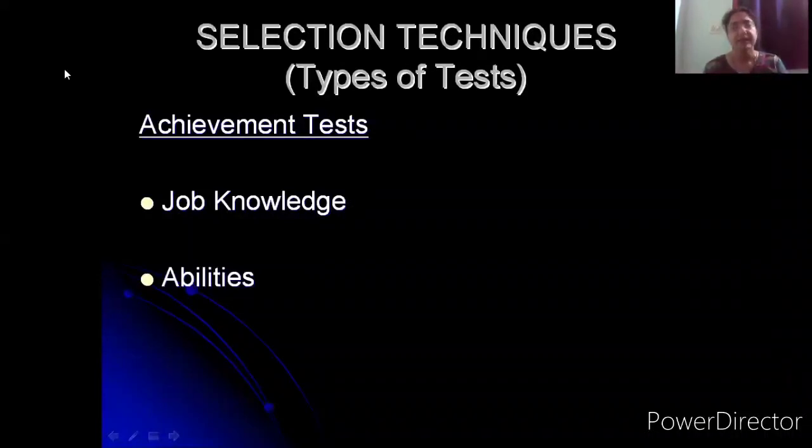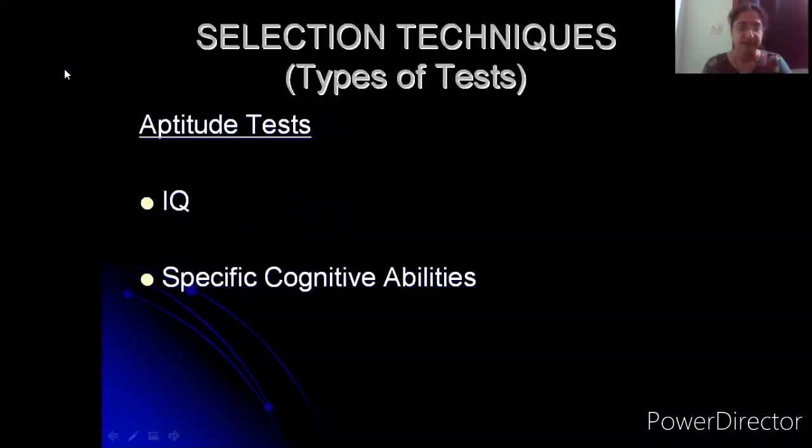For example, supposing a person is applying for a secretarial position in a company, they will be asked to do some data entry job just to test their abilities on data entry. Or they will be tested on how good their typing speed is. So they are tested on another ability, which is their typing capability. So this is the purpose of achievement tests.